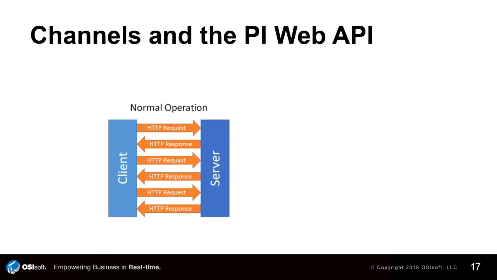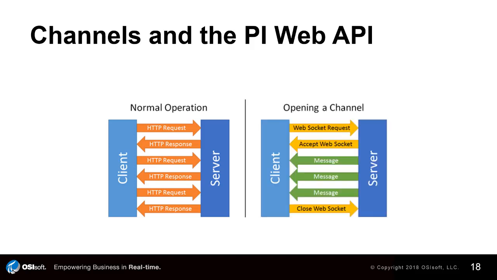Up until now, we've dealt with the PyWeb API strictly as a request and response type format. What if you want your application to know when the values for a particular tag have changed and automatically respond, rather than requiring a request to identify changed values? The PyWeb API has channels which support WebSockets to do just that.